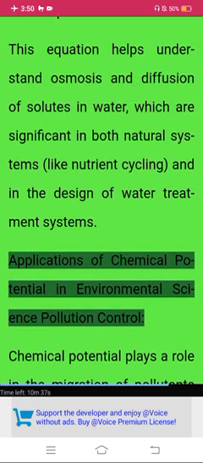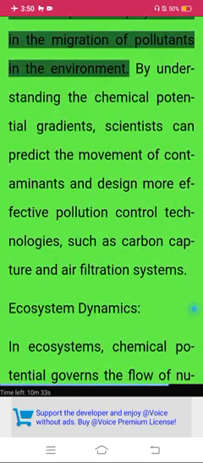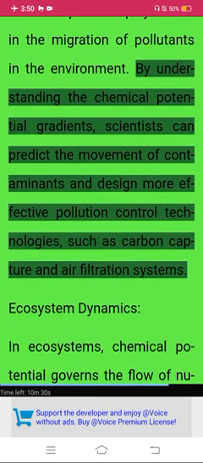Applications of chemical potential in environmental science: pollution control. Chemical potential plays a role in the migration of pollutants in the environment. By understanding the chemical potential gradients, scientists can predict the movement of contaminants and design more effective pollution control technologies, such as carbon capture and air filtration systems.